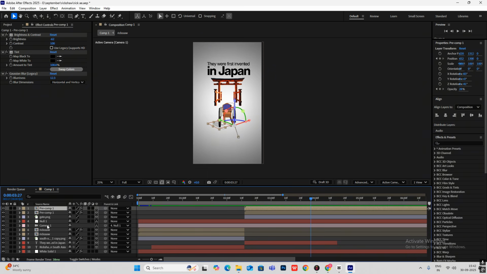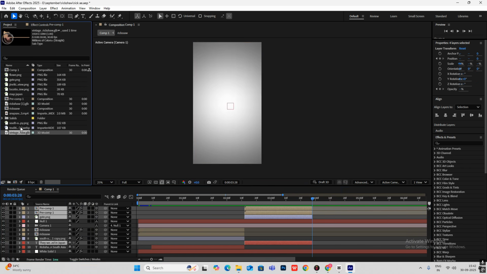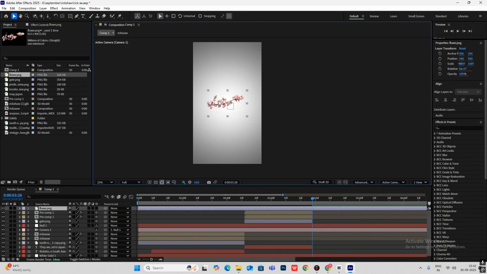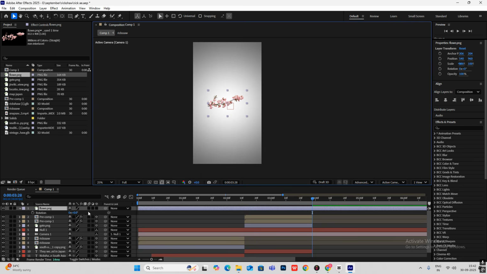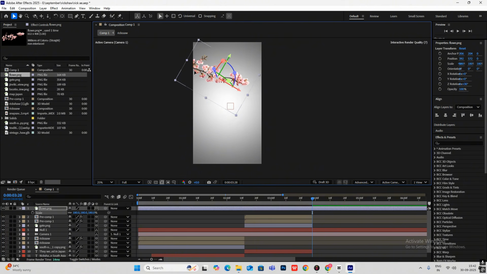I'll select all of this, the gate and also the text, hit Alt and right bracket to cut it. Now I'll bring this flower PNG, which I got from Google. I searched for blossom flower, to get this, and I'll just put it over here.